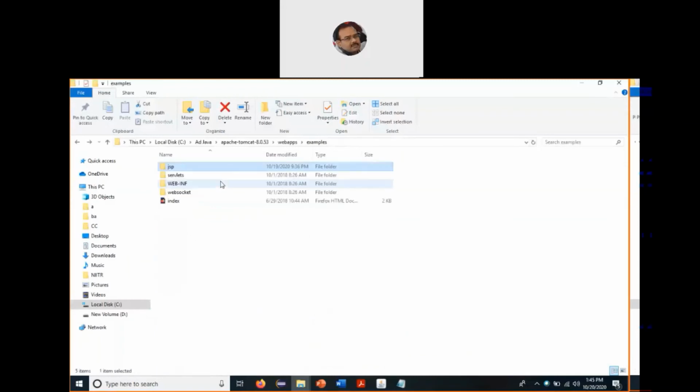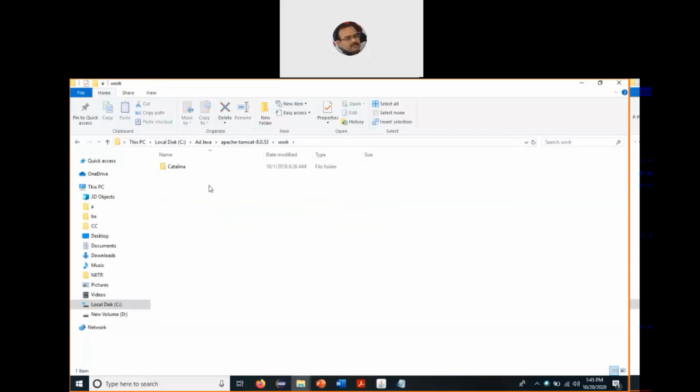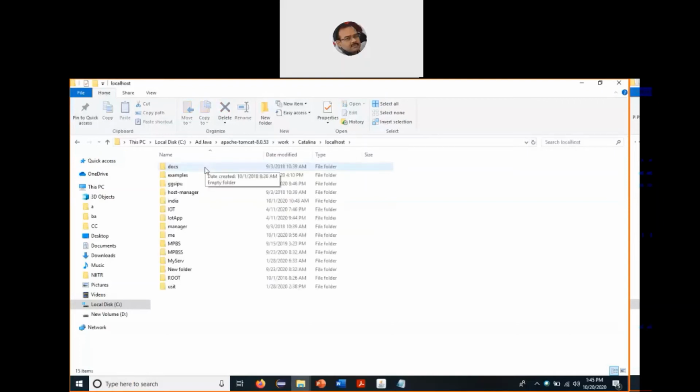We go to the root folder first, the Apache Tomcat server, and here we have a folder called work. We go into the work folder, then the Catalina folder, then the localhost folder. Here we have a folder called examples.